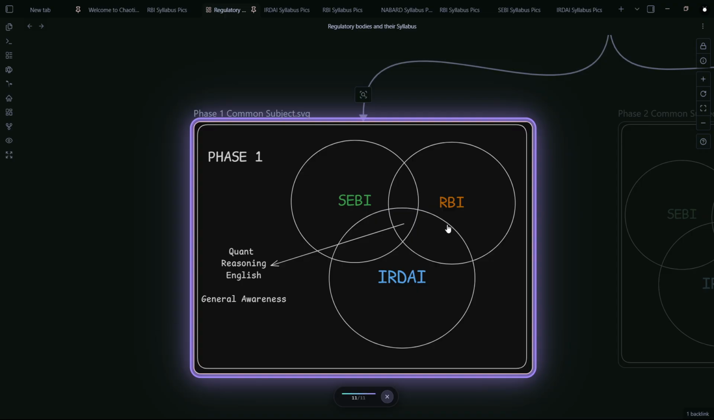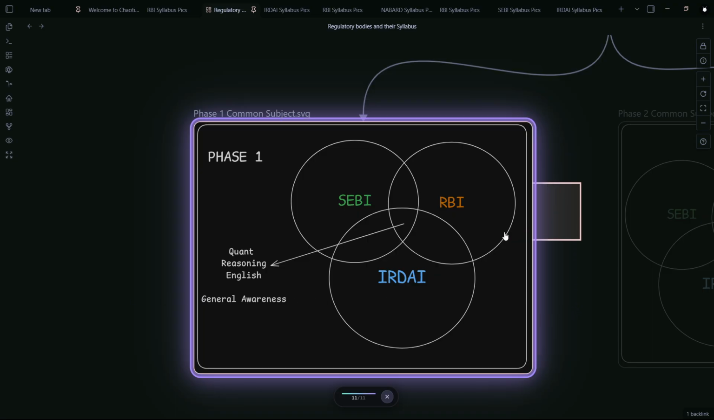If I were to rate them, RBI has very strong quant, reasoning, English, then SEBI quant, reasoning, English, and then IRDAI is quant, reasoning, English. But since IRDAI is easy, the cutoff will be higher. So you have got to score better marks. Okay. General awareness for all three examinations is based on three factors: your banking news, your current affairs, and then your PIB. We'll be talking about them one at a time in future videos.